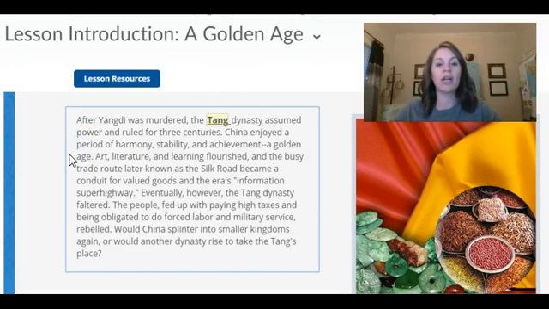Art and literature and learning flourished, and the busy trade route, later known as the Silk Road, became a conduit for valued goods and the era's information superhighway. Eventually, however, the Tang Dynasty faltered. The people, fed up with paying high taxes and being obligated to do forced labor and military service, rebelled. Would China splinter into smaller kingdoms again, or would another dynasty rise to take the Tang's place?